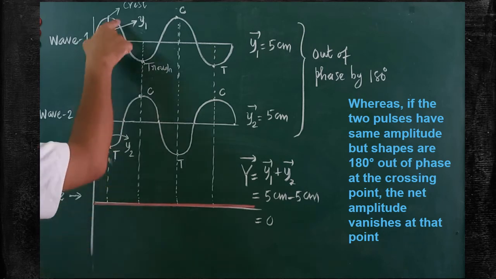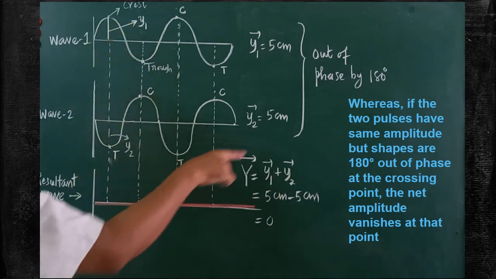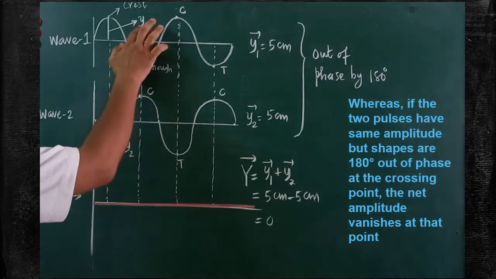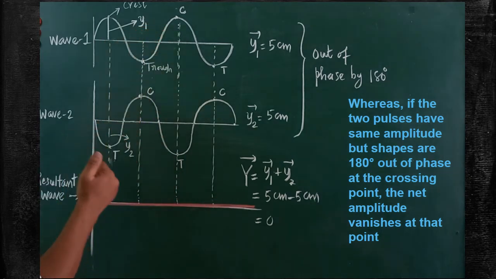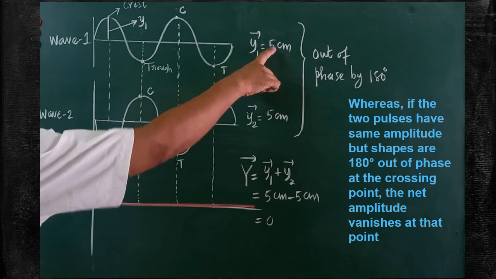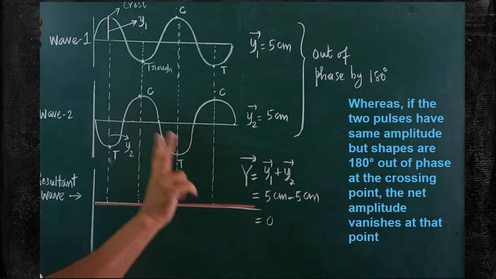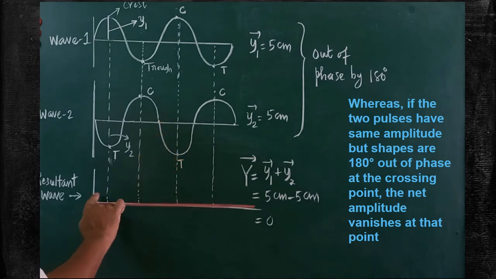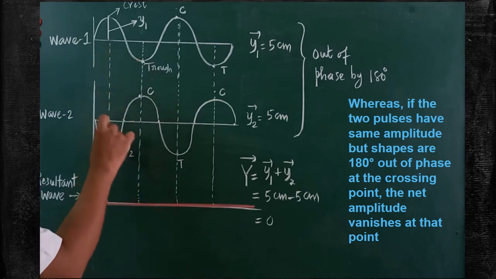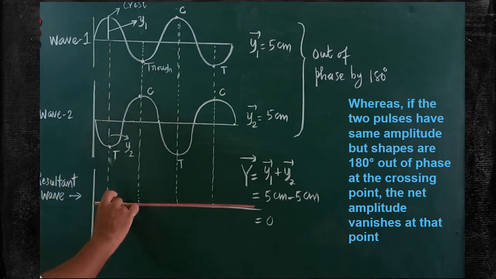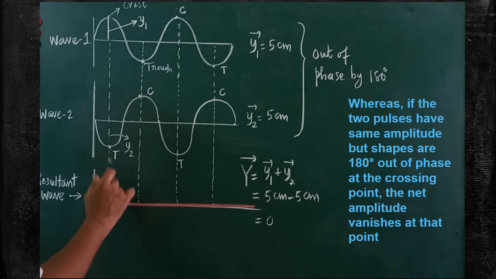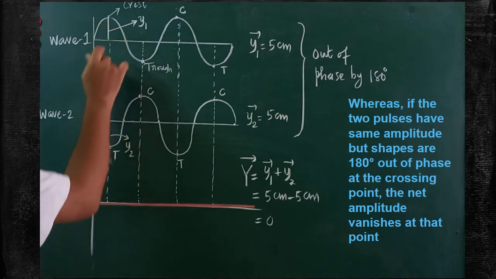Are you clear? Here I have taken y1 and y2, both having the same value. Sometimes y1 may be different from y2. For example, if y1 is 5 centimeter and y2 is 3 centimeter, the resultant wave will have 2 centimeter displacement. So you will get a slight wave, but the net displacement will be lesser than the individual waves' displacement. Are you clear? The net displacement of the final wave will be lesser than the displacement of the two individual waves.